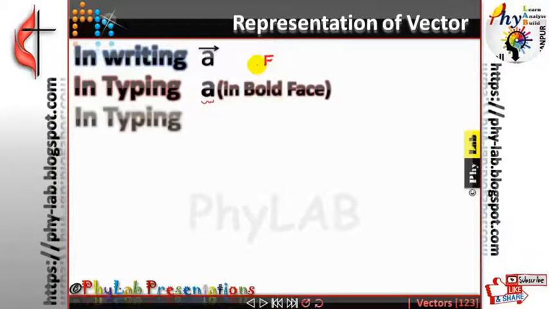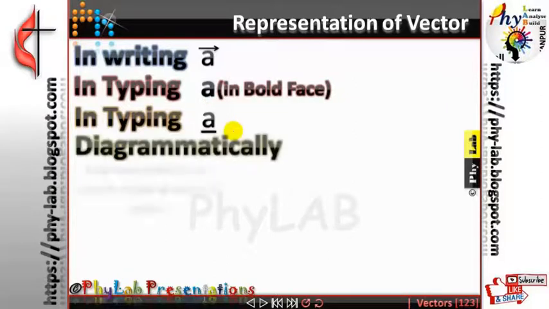Or a new technique that has been taken in typing is that we put an underline below the symbol. So if you put an underline below the symbol, that also means we are talking about a vector quantity. So nowadays, with the advent of the computers, we write down the symbol and we put an underline below that symbol. So that means you are dealing with a vector quantity.